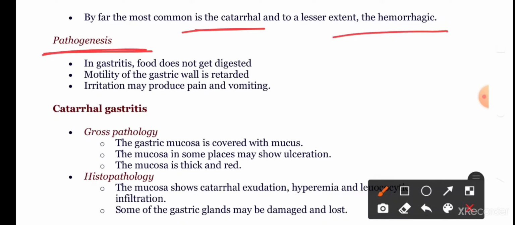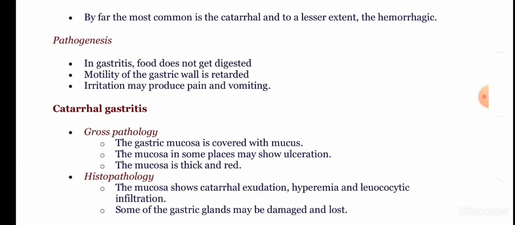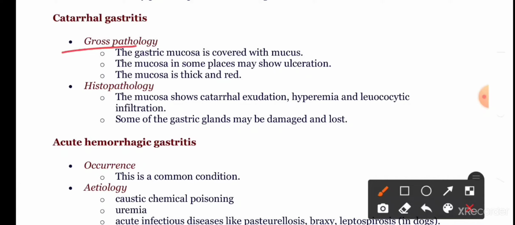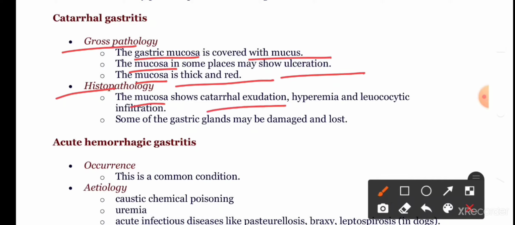In the pathogenesis of gastritis, food does not get digested, motility of the gastric wall is retarded, and the irritation may produce pain and vomiting. In catarrhal gastritis, grossly, the gastric mucosa is covered with mucus. In some places the mucosa may show ulceration, and it becomes thick and red. Histopathology shows catarrhal exudation, hyperemia and leukocytic infiltration, and some of the gastric glands may be damaged and lost.